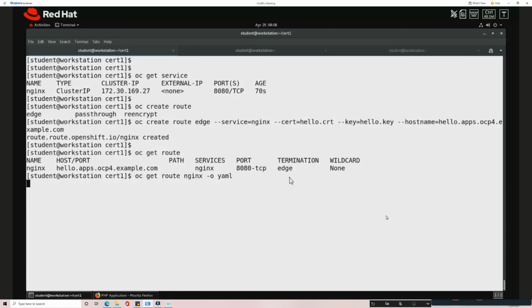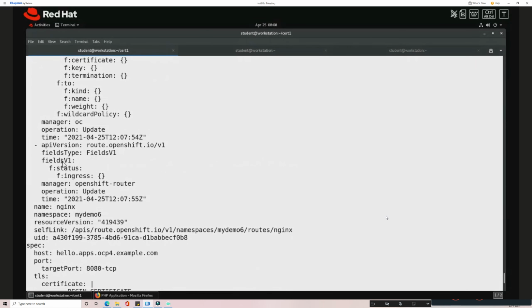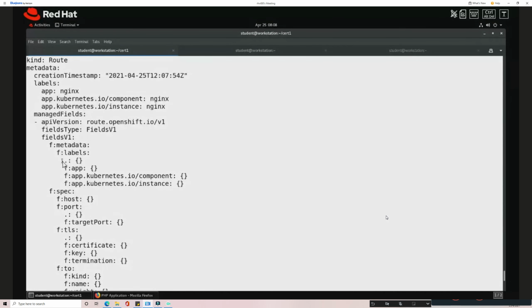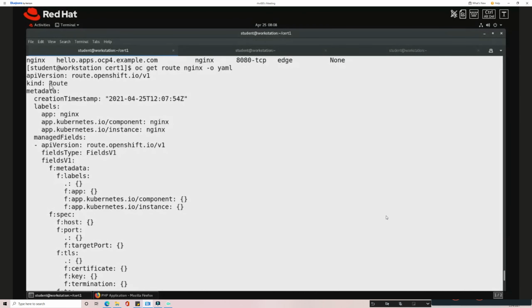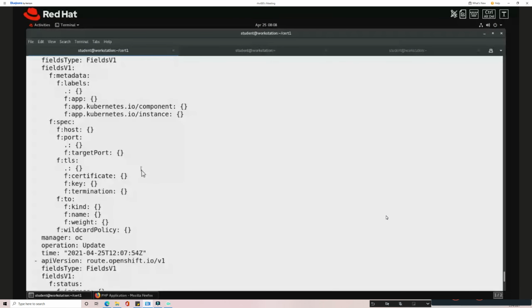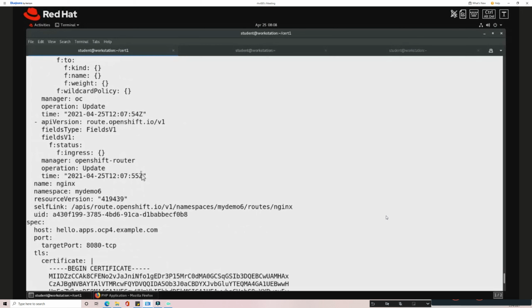You can see this kind is route. In the route itself, we have placed this. You can see this is a route. So in the route itself, we have the certificate.